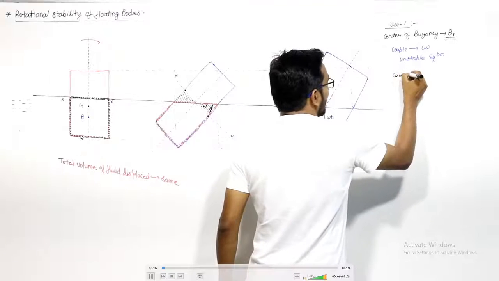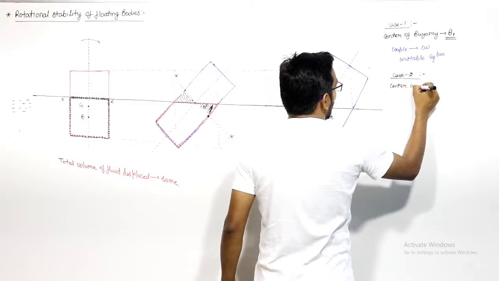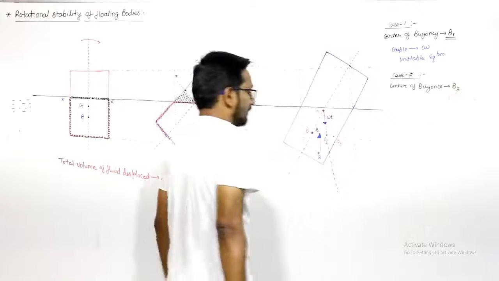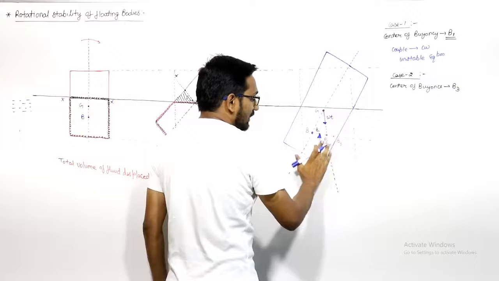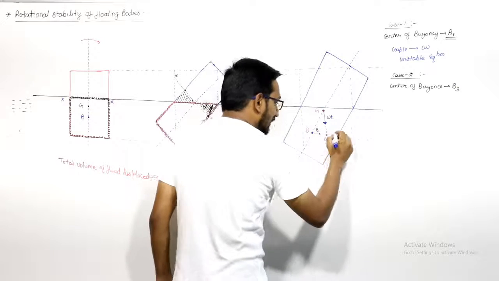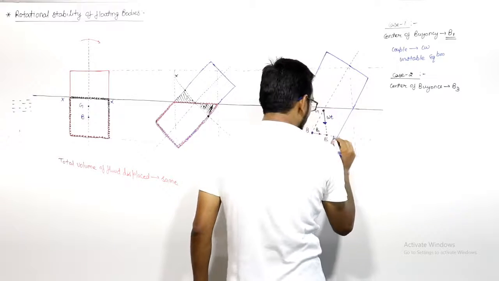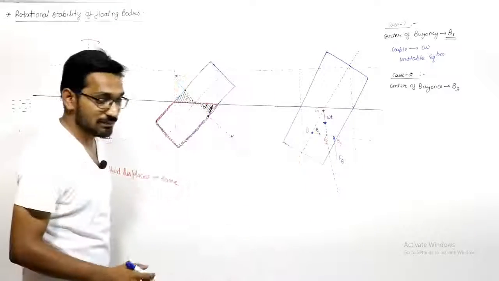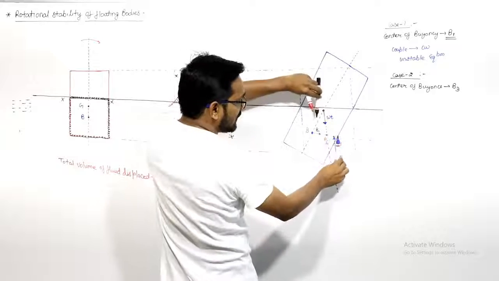If we talk about case 2, let us say the center of buoyancy is at B3, not at B1. I remove this. Here we have a vertically upward buoyancy force from B3, and the weight is acting downward.